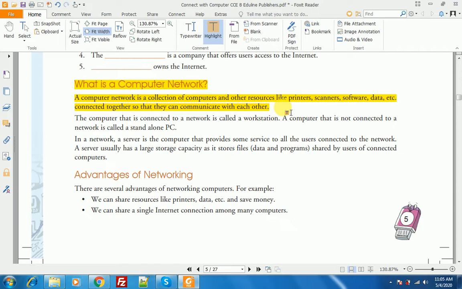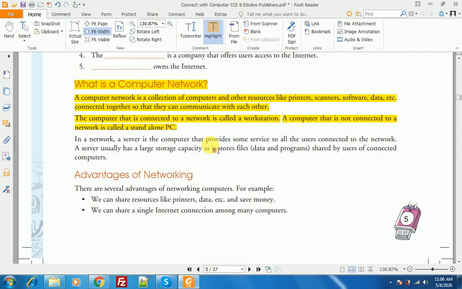Okay, the computer that is connected to a network is called a workstation. A computer that is not connected to a network is called a standalone PC.